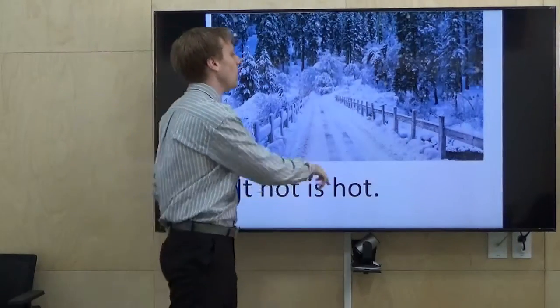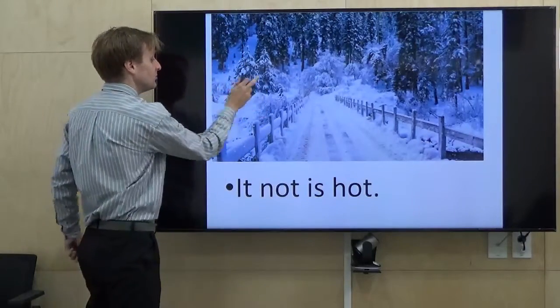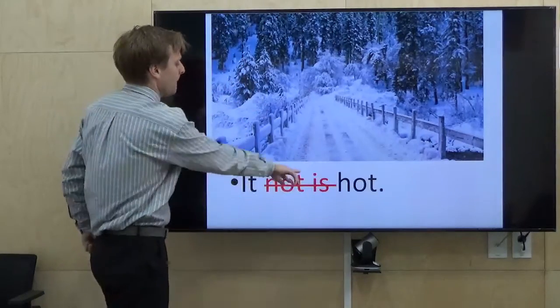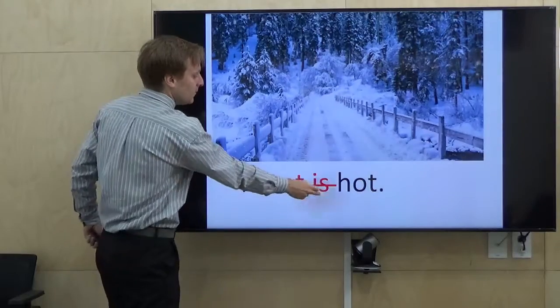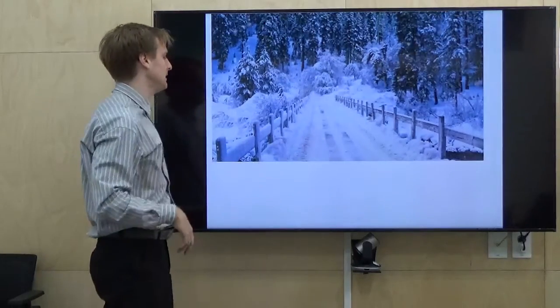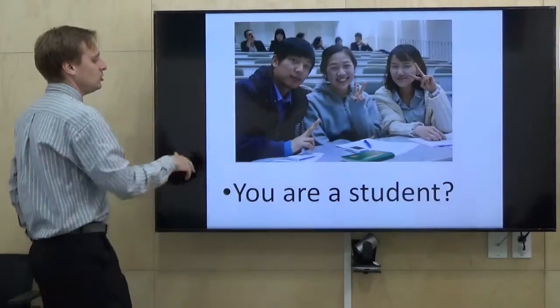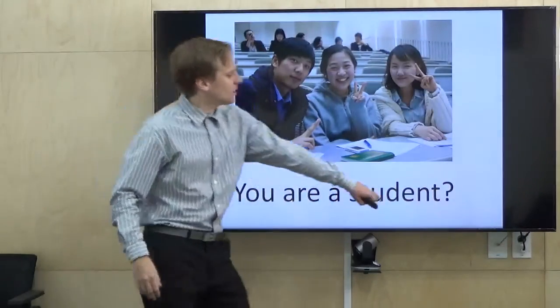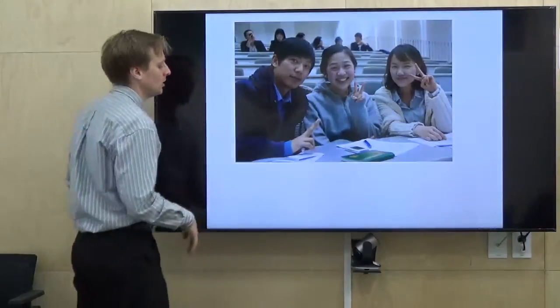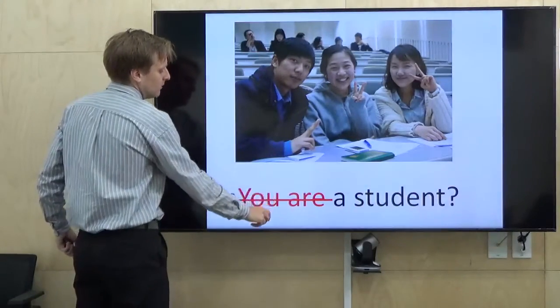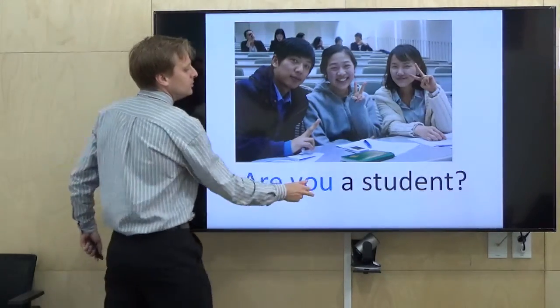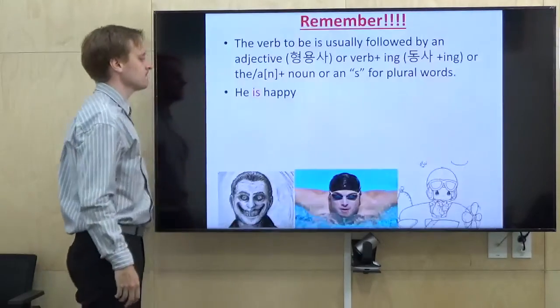It not is hot. Well, it's not hot, but there's snow. What's the problem? Yeah, we want to switch this, right? Verb to be and then not. It is not hot. You are a student. This is a question, so what's wrong? Switch it around. First, the verb to be. Are you a student? Okay.